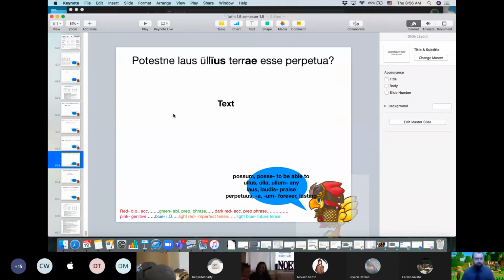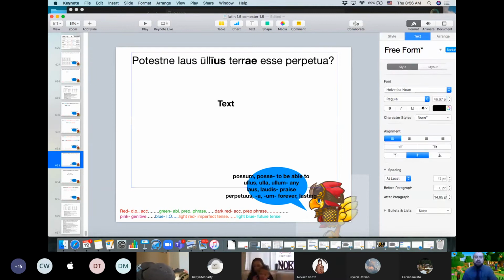Anybody want to share this one? Go ahead. "Will we be able to praise the earth to be lasting?" That's super close. That would be how you translate this if it was poterit. That would make it future because you said "will we be able to." It's just potest and it's third person. So it's more just like, can our third person nominative subject do something?